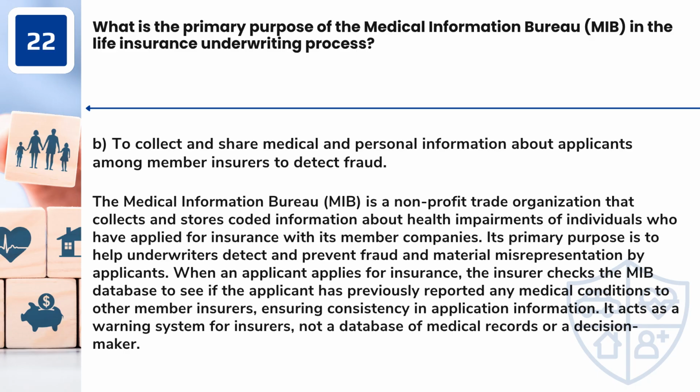When an applicant applies for insurance, the insurer checks the MIB database to see if the applicant has previously reported any medical conditions to other member insurers, ensuring consistency in application information. It acts as a warning system for insurers, not a database of medical records or a decision maker.